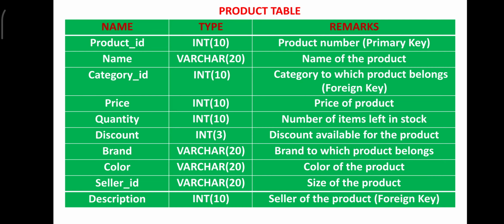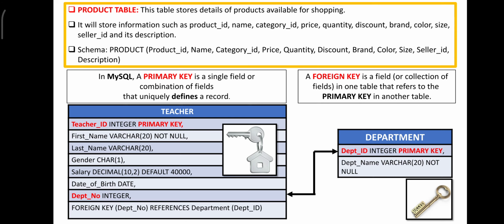As you can see here, the department number which is given in the teacher table is a foreign key depending upon the teacher table, but it is the primary key in the department table. Hope this is clear to you. The department ID over here is the primary key for the department table, but you have referred to it here below. I am unable to pull it down, so kindly excuse me.